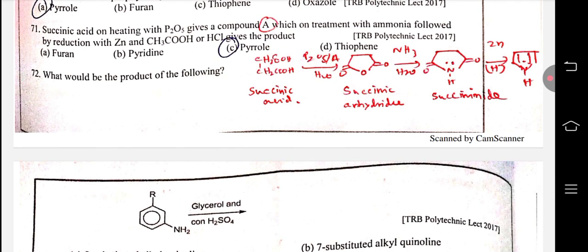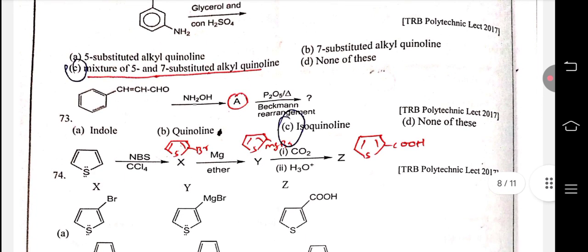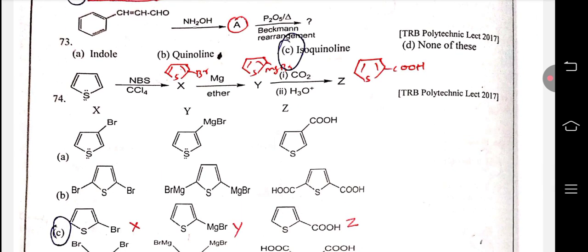72. What will be the product? This is a mixture of 5 and 7 substituted alkyl quinoline formation. 73. The isoquinoline synthesis reaction. 74. Thiophene reacts with NBS in CCl4.